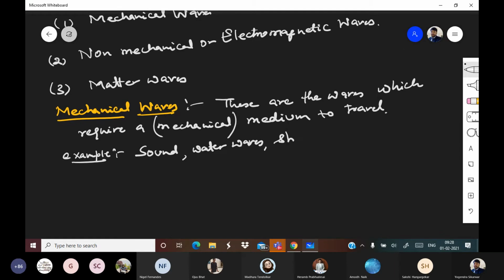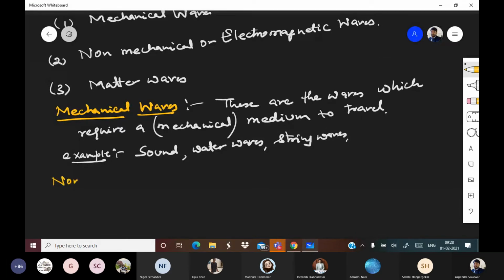String wave. As the name suggests, these waves can be produced only in a string. If someone removes that string, the waves are gone with the string. So these all are examples of mechanical waves. All right.